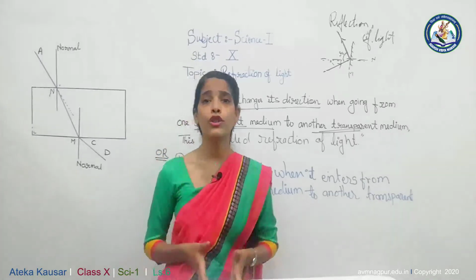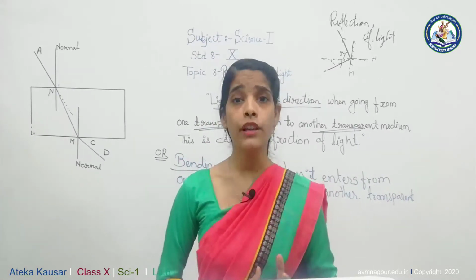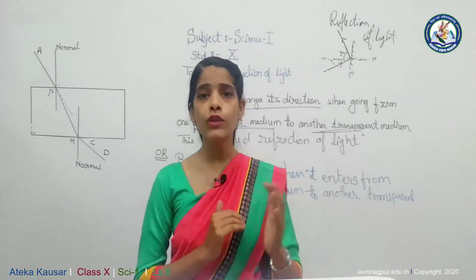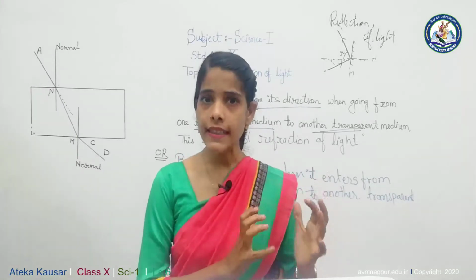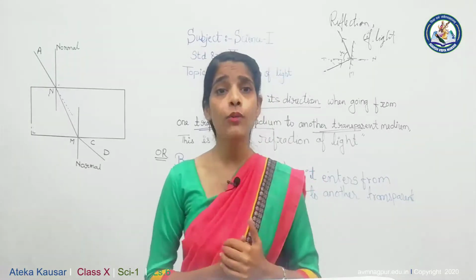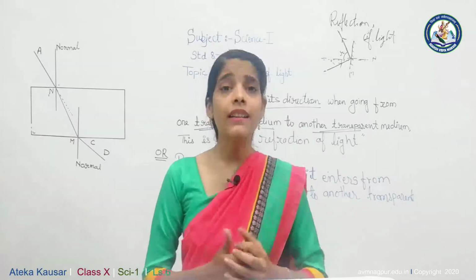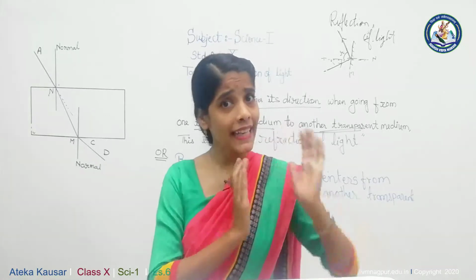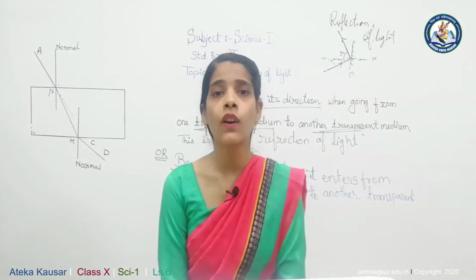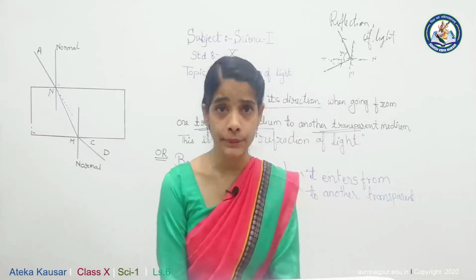Now the important question is, why does this happen? What is the reason behind that? This happens due to the change in velocity of light. Light, when traveling in a homogeneous medium, moves with a constant speed. The speed of light in air or vacuum is always 3 × 10^8 m/s. But when light enters another transparent medium, its velocity slightly changes. Due to this change in velocity, the light changes its direction or slightly bends, and that bending of light is called refraction of light.